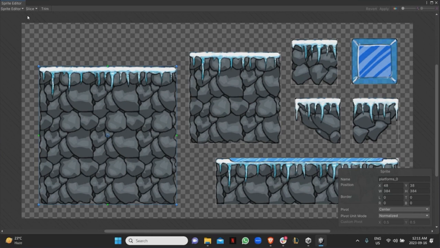So just go over on slice, yeah, and then automatic, and then just press slice, right? So that is just going to automatically make stuff for you. Press apply. Okay, and now it's applied. So you can close the sprite editor, right? And in Unity, you'll see this small arrow over there, and it's going to have all the different sprites. Thank you. All right, no worries. Okay, all good so far?